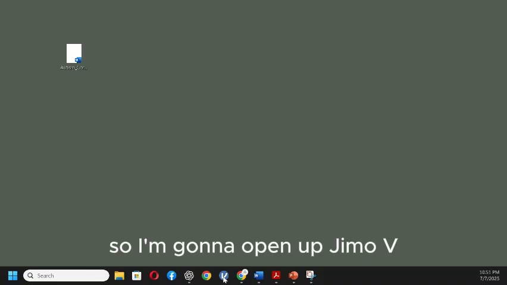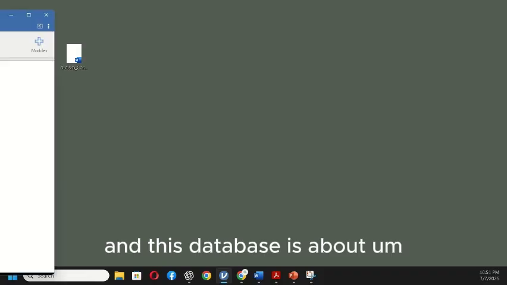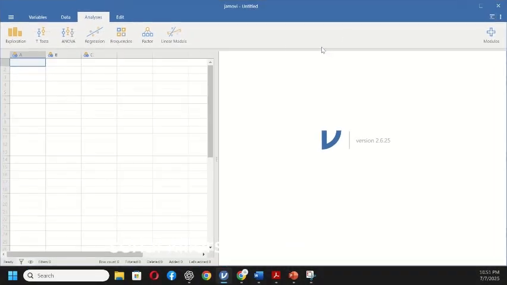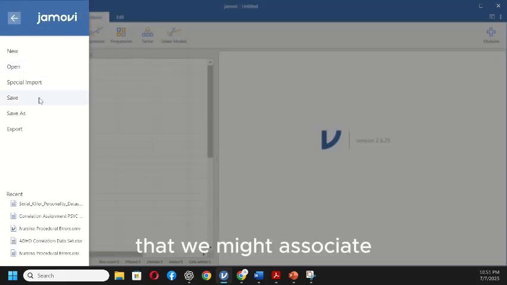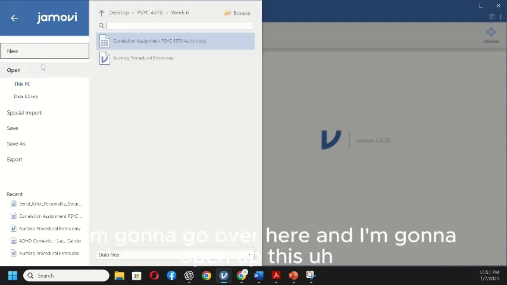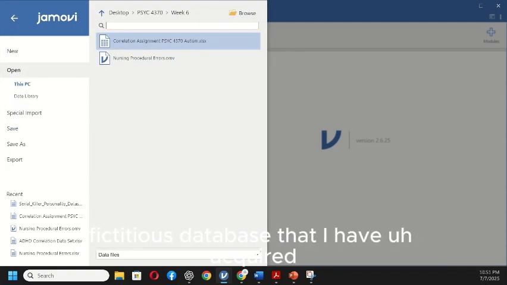So I'm going to open up Jamovi, and I have a database that I'm going to play around with. This database is about serial killers and certain traits and scores on certain things that we might associate with an increased number of victims. So I'm going to go over here and open up this fictitious database that I have acquired.